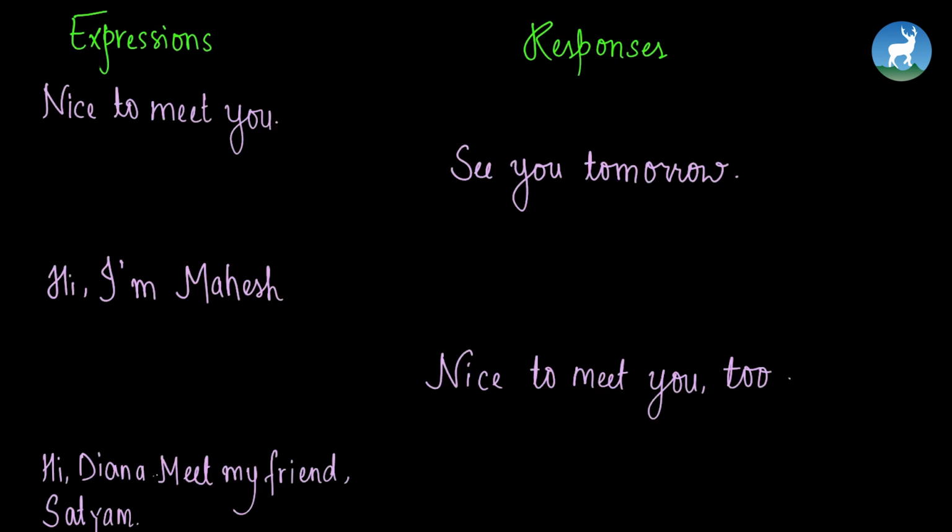Okay kids, as you can see, I have written two columns separated by two different topics, right? One of the columns shows expressions and the other one shows responses. Wherever you find expressions, we are going to fill in responses, and whenever you see responses, we are going to write down the expressions for those responses. Let's try doing it together.